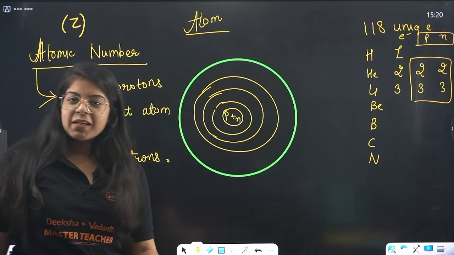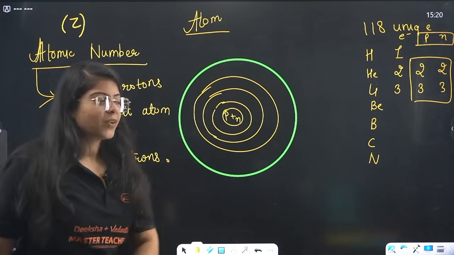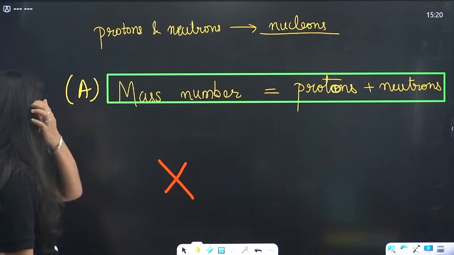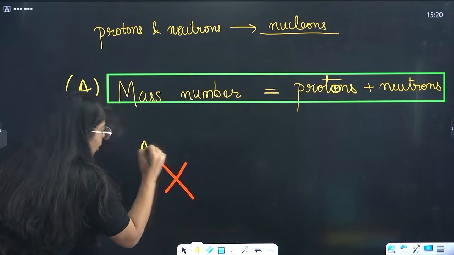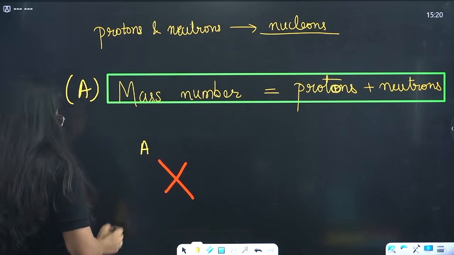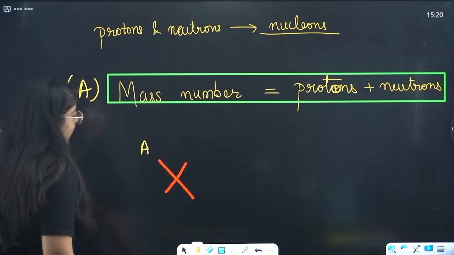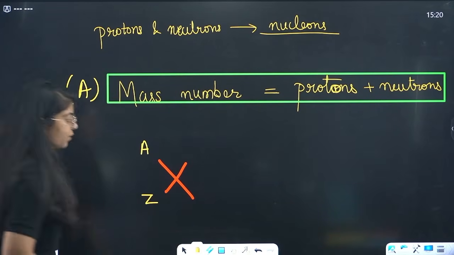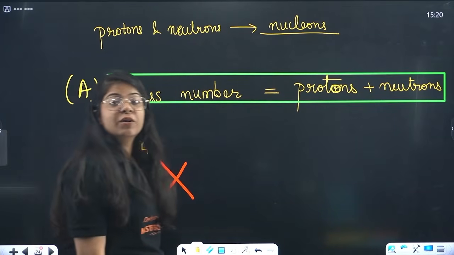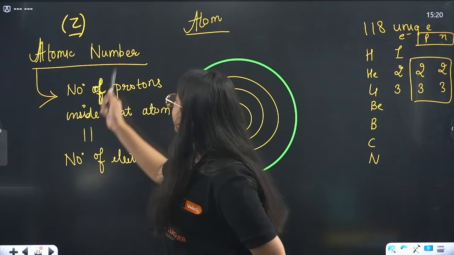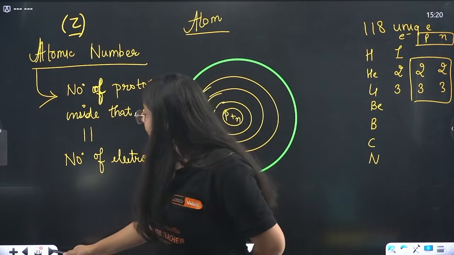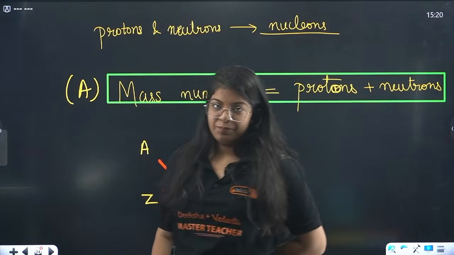I know it can be a little bit confusing, but I'm telling you a trick. Just bear with me for a second. Now this mass number is depicted at the top, that is A, and this atomic number, that is your Z, it is depicted at its foot. But how will you remember this? You just have to remember that atomic number is depicted by Z and mass number is depicted by A.